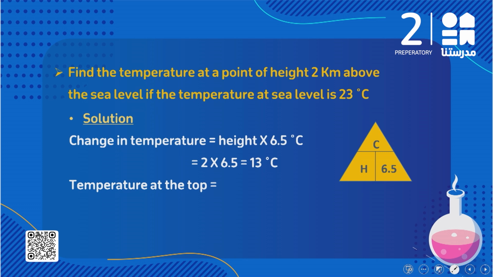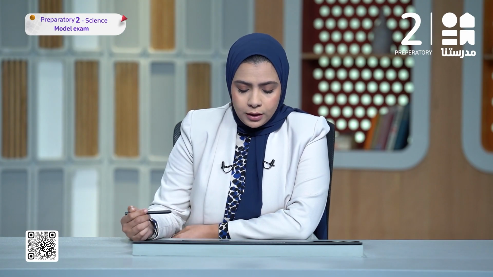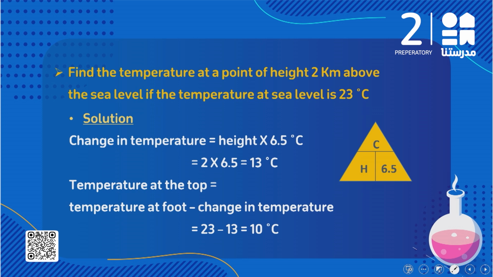Okay, to get the temperature at the top, I'm going up, so the temperature decreases. So here I'm going to calculate the temperature at the top as temperature at the foot minus the change in the temperature. The temperature at the bottom, at the sea level, equals what? 23 degrees Celsius minus, because we are moving up and we know that whenever we move up the temperature decreases, minus the change in the temperature that we just got, which is 13 degrees Celsius. So here I'm going to write 23 minus 13 and it equals what? 10 degrees Celsius.